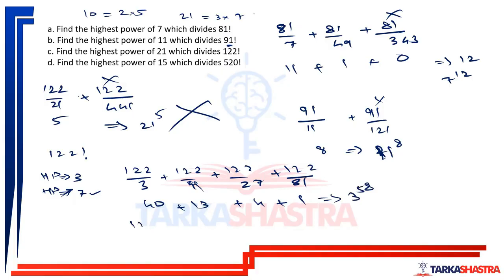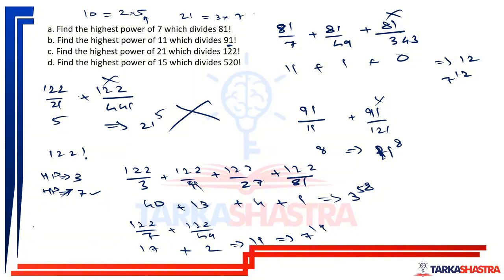Highest power of 7 कितना है? 122 by 7, 122 by 49, and 122 by 343, which will give me 0. तो ये कितना है 2 and ये 7, 7 17, तो टोटल 90. तो हाईएस्ट पावर ऑफ 7, 7 to the power 90. As I told you, just like 5 का पावर highest power is always less than 2 का highest power. Similarly, 7 का highest power will always be less than 3 का highest power.